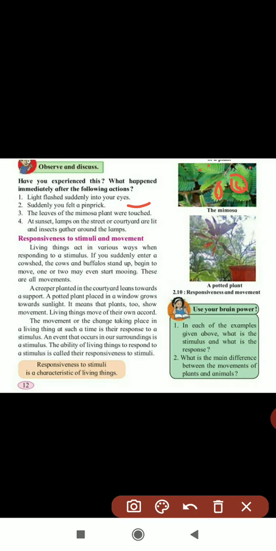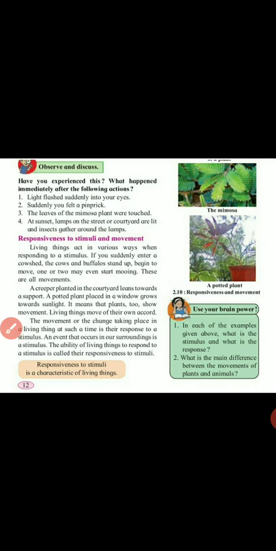And at sunset, lamps on the street or courtyard are lit and insects gather around the lamps. You see that at night some insects come to that bulb or light or lamp, because they are attracted to the lamp. They get heat from that light. Some bulbs give light like that, so they attract the insects to gather around the lamps. This is also the movement of the insects. So, responsiveness to stimuli and movements.